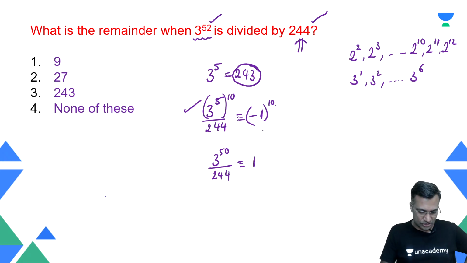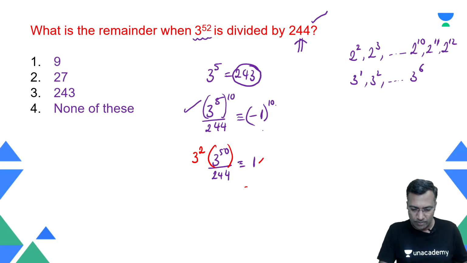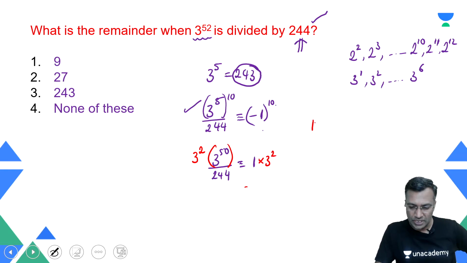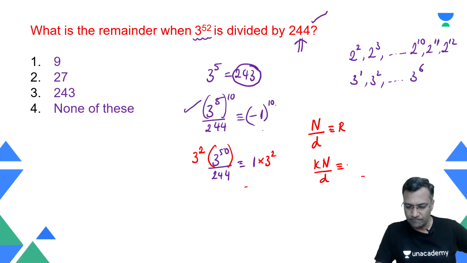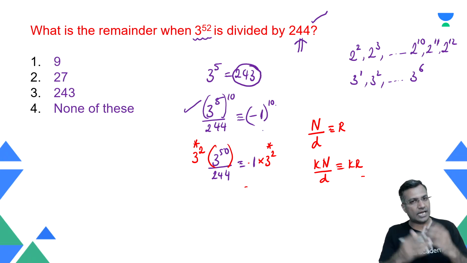Then we had this particular property saying that k times the number, this was my number, k times. What is that? 3 raised to power 2 extra, because I need to go up to 52. Therefore 3 raised to power 2, then multiply on both sides. Which property am I using? When the number divided by a divisor leaves a remainder r, k times the number when divided by the same divisor leaves k times r. That is what I precisely did. This was my number. When divided by 244, the remainder was 1. Then what did I do? I said that if I multiply by 3 square times the number, my remainder also becomes 3 square times the remainder.